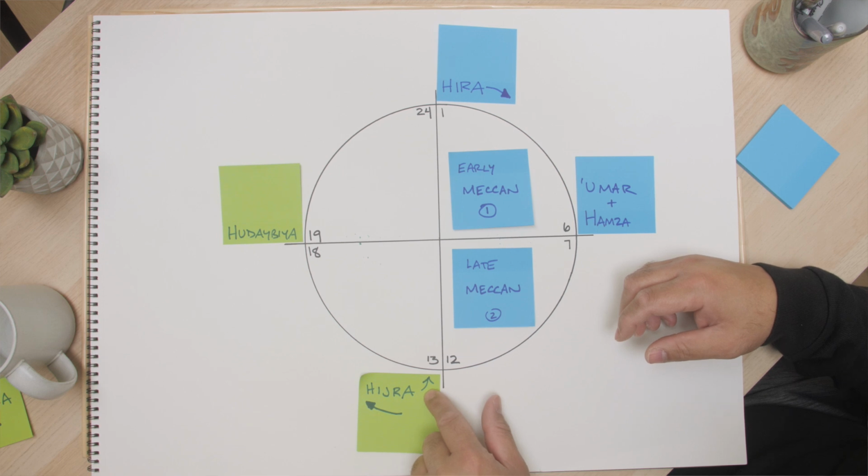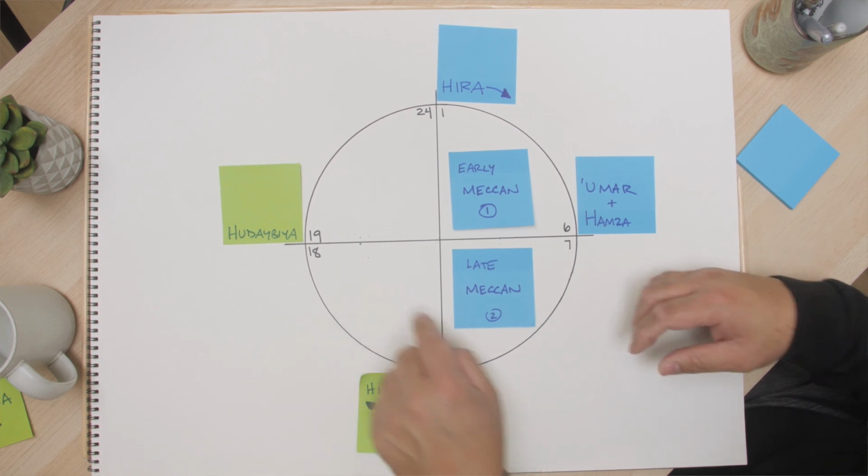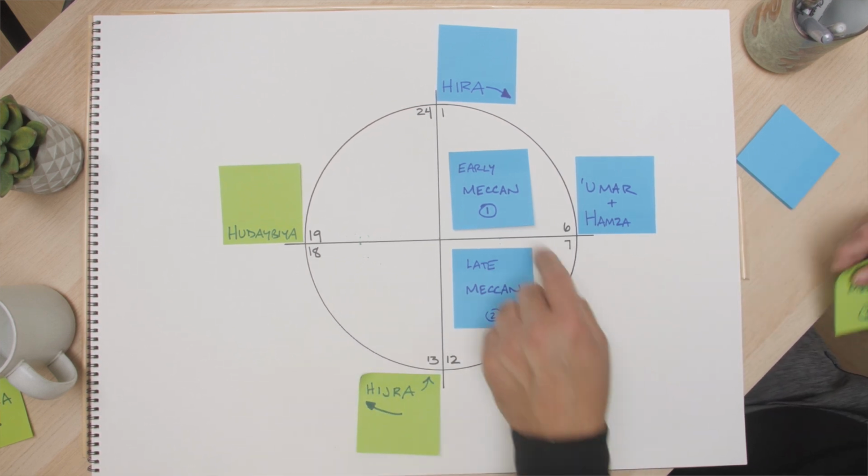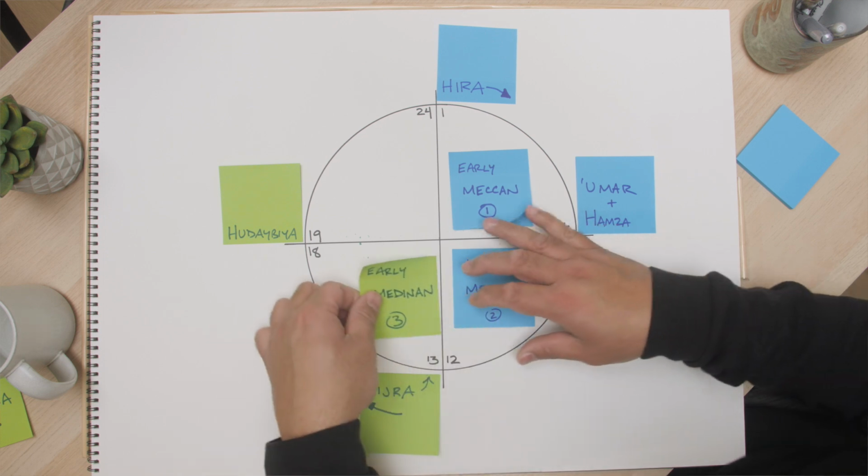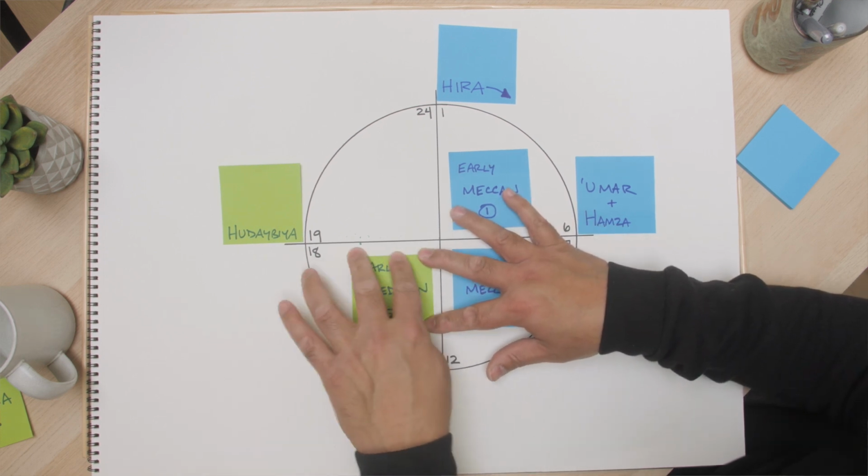And it gets so bad that by Quran year 12, the Prophet realizes that these people are after us. They're trying to kill me. And so the Prophet performs a hijrah, which is the third H, and he goes to Medina. And after the hijrah, we go from quadrant 1 to quadrant 2 to quadrant 3, which is now the early Medinan period, right?